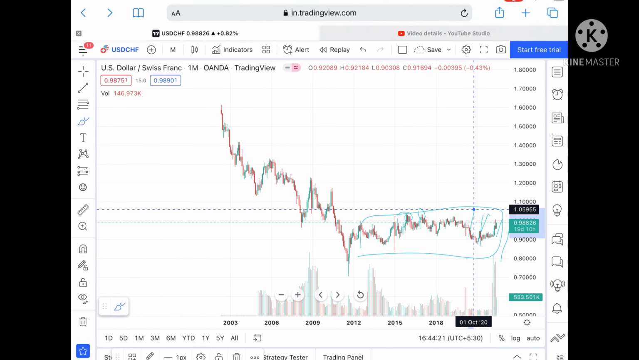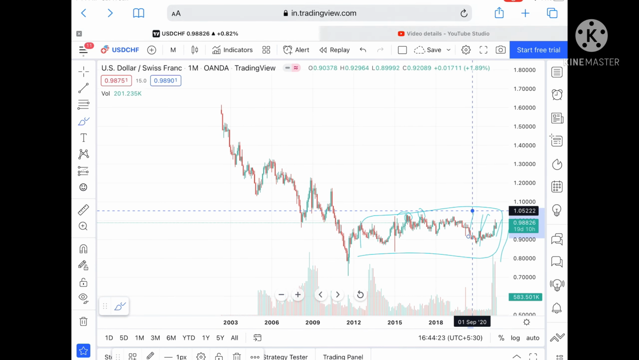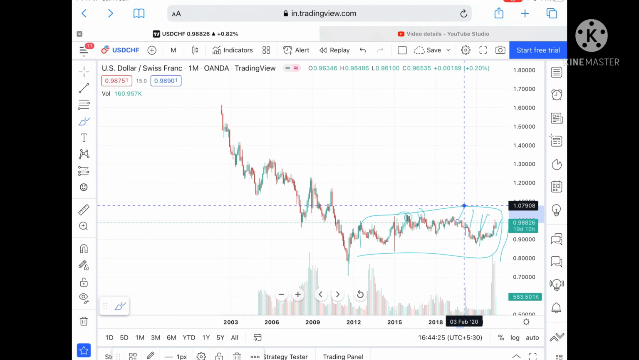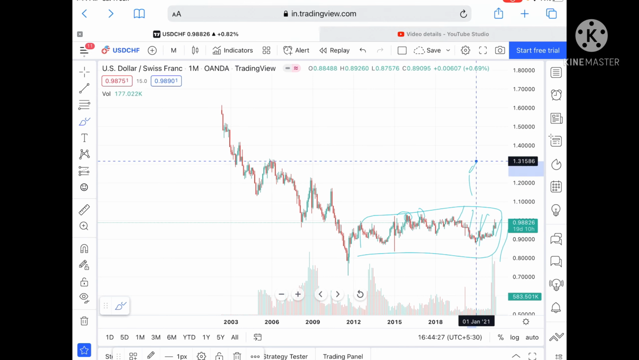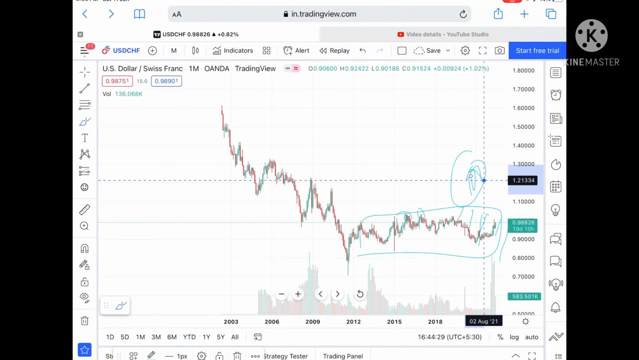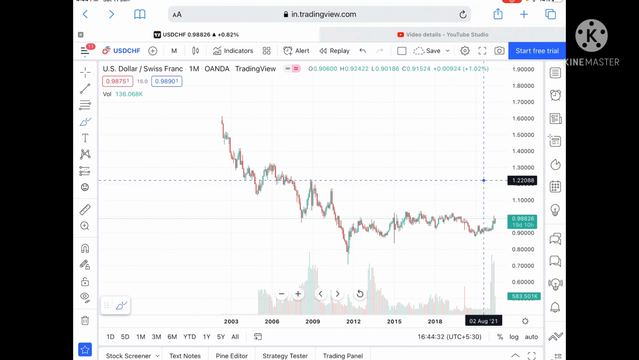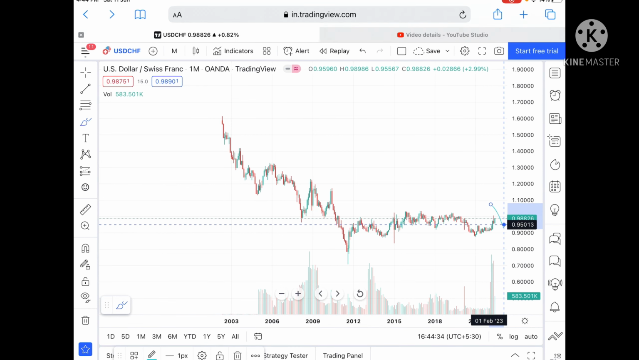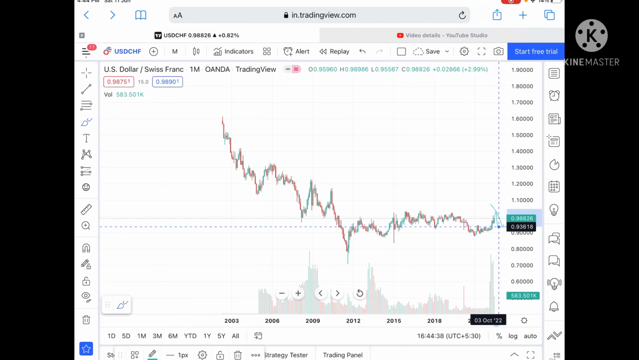We can see it can go to a level of 1.05955, and from there a level of 1.07908, and then it can move further upside. But suppose if the price didn't sustain this particular level, then we can see it can move further down towards a level of 0.95013, and from there a level of 0.93618.